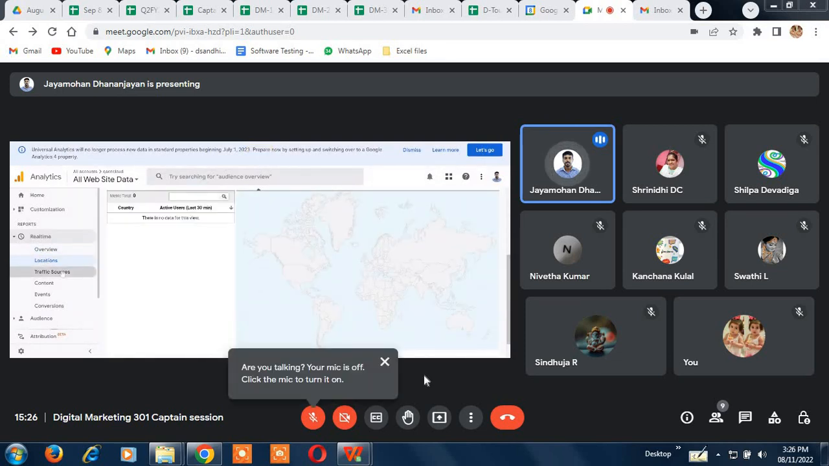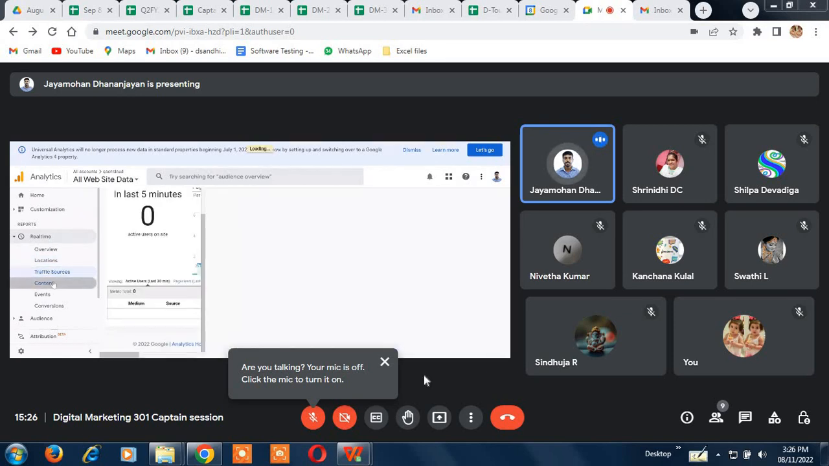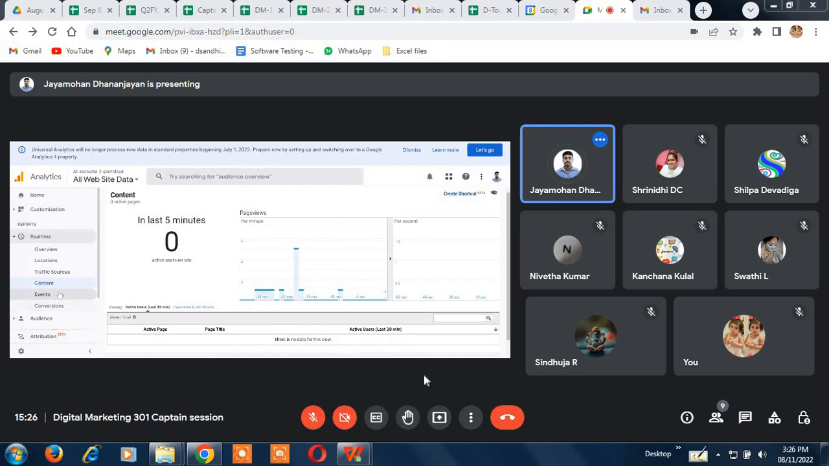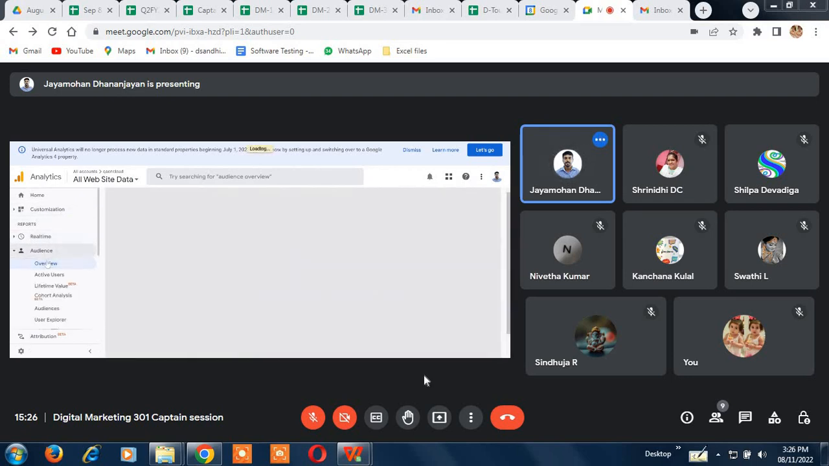Locations also it will show. So all these are real time, like I said, showing what is happening currently as of now. All these things are related to that. I'll move on to the next one, audience. So this is the overview of your audience.